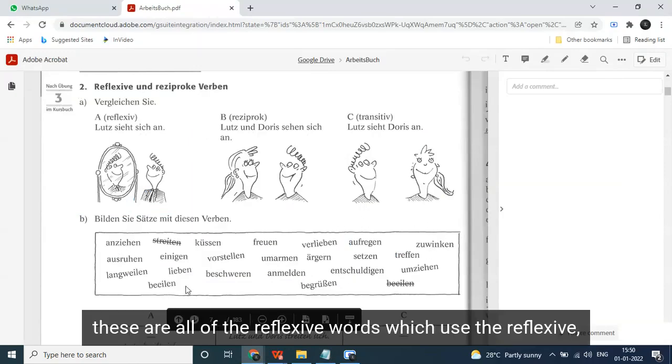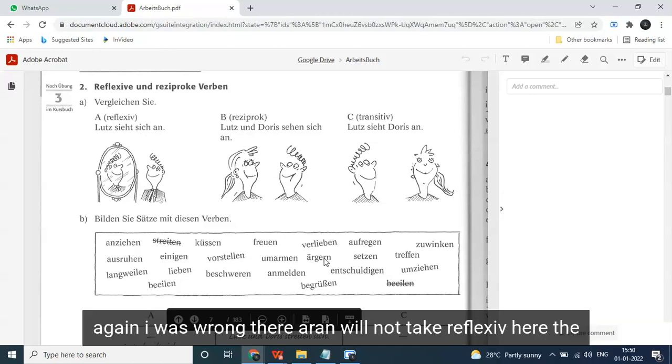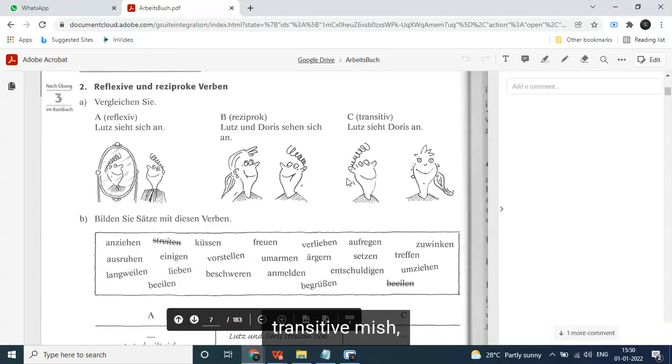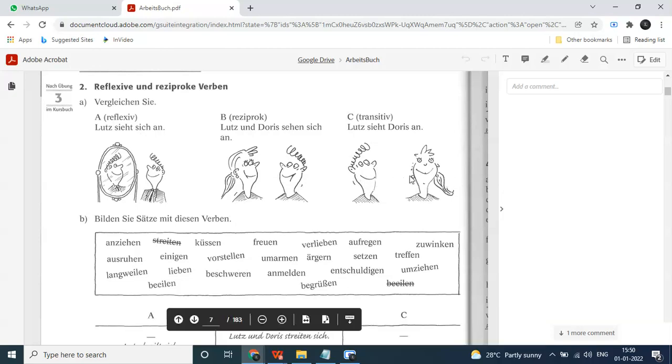These are all the list of reflexive verbs which use the reflexive pronoun. But the reflexive pronoun is not always used. Certain verbs, I was wrong there. Ärgern will not take a reflexive pronoun in the transitive case. Ich ärgere mich. Du ärgerst mich, you are annoying me. Here it will not be du ärgerst dich mich. She is saying du ärgerst mich. Wir ärgern uns.